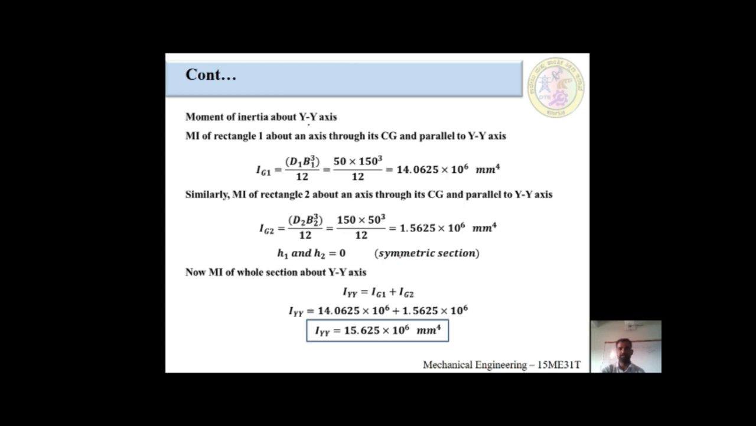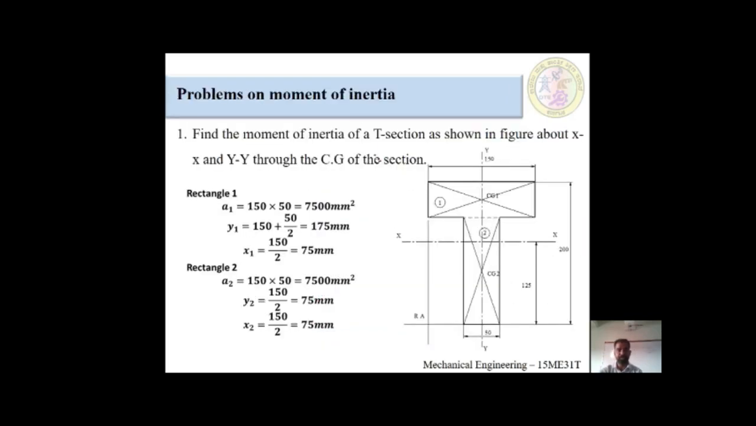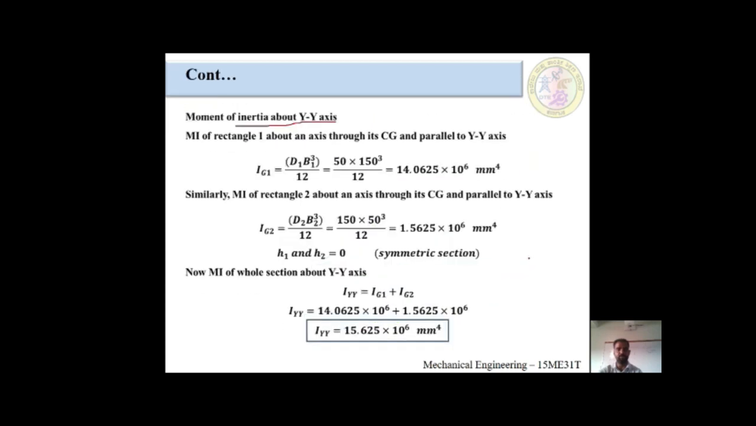For that reason only we calculated the x value, the moment of inertia about the y-axis, for two components only. Next thing we have to study is the y-axis, because in the problem they have asked for both the x-axis and the y-axis. For that reason we are going to calculate with the y-axis. After this we have to individually calculate rectangle 1 and rectangle 2 as previously we have calculated.